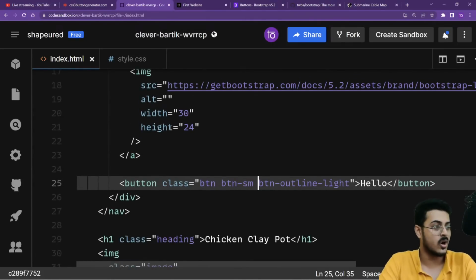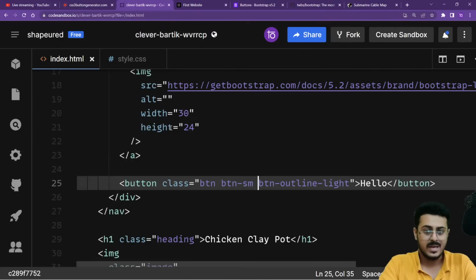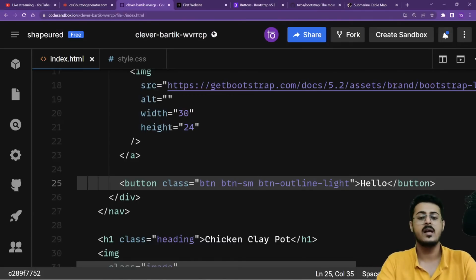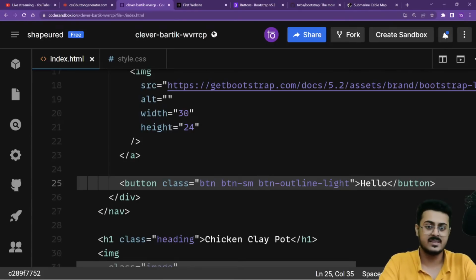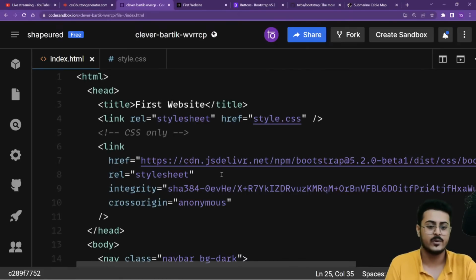Now we don't call it a CSS library, we call it a front end library. Usually it is referred to as a CSS framework, but officially it's a front end library. So why are we having JavaScript in that? And what is this code that we are writing right over here? What is CDN? We need to understand that as well. So all that we will be understanding right now.